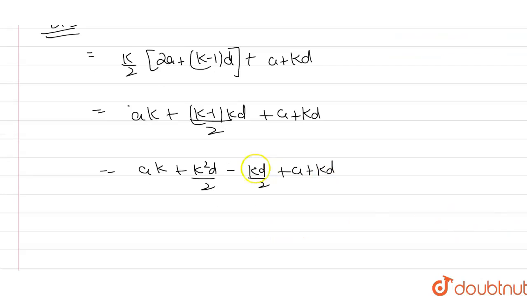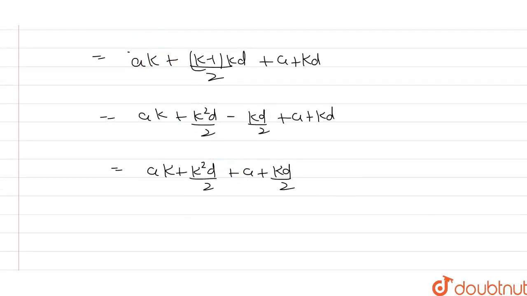Now look what I'm going to do. This kd by 2 and kd will come out as positive kd by 2. So this will become ak plus k square d by 2 plus a plus kd by 2. Now I'm going to take a common from these two terms, so this will become k plus 1 left out. Also taking kd by 2 common, this will become k plus 1 again.